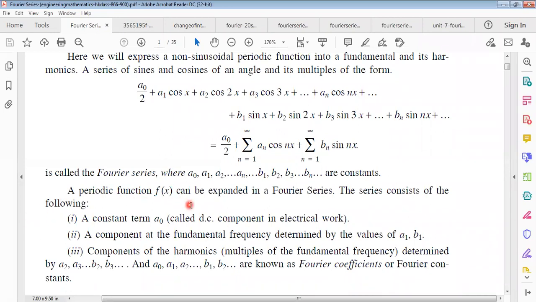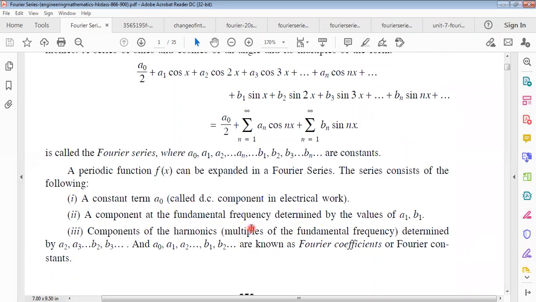So a periodic function f of x can be expanded in a Fourier series. The series consists of the following: a constant term a naught, which is called the DC component in electrical work; a component at the fundamental frequency, determined by the values of a1, b1; and the components of the harmonics, that means multiples of the fundamental frequency. You must know these concepts from physics, the harmonics, which come from the wave part.